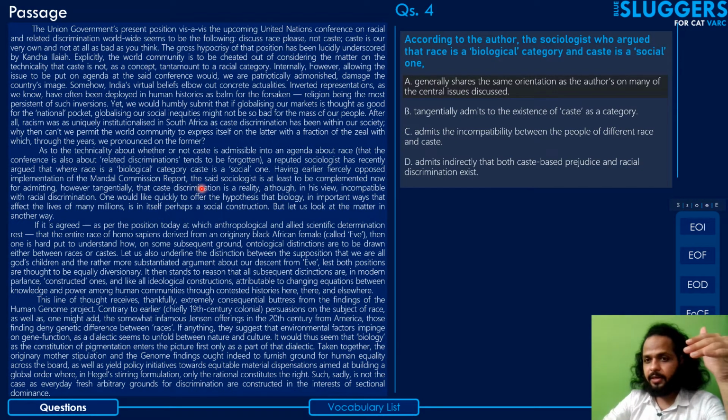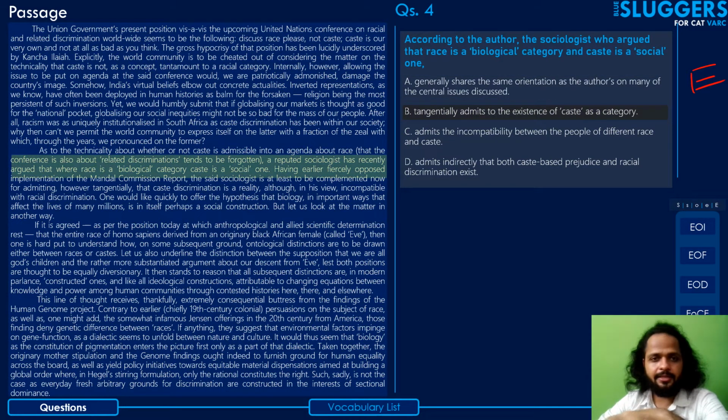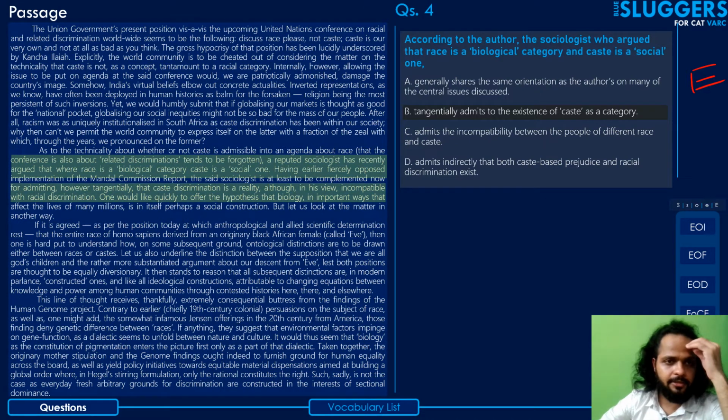Right now he does partially, but generally sharing the same orientation is something that is totally uncalled for. You can eliminate this with a capital D. Option B tangentially admits to the existence of caste as a category. Yes, that's true. It's given in the point of reference.